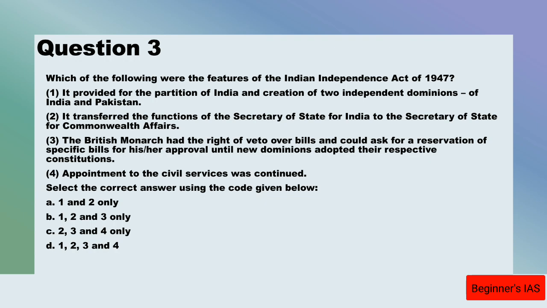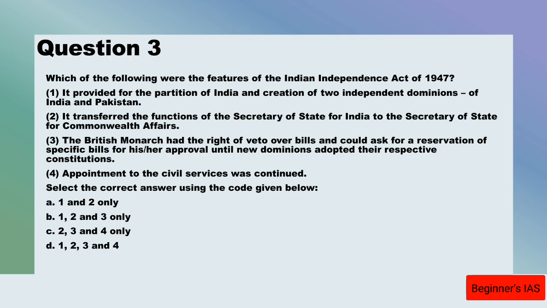Statement number 2: it transfers the functions of the Secretary of State to the Secretary of State for Commonwealth Affairs. Statement number 3: the British monarchy had the right to veto bills, and could ask for reservation of specific bills for his approval until the new dominions adopted their respective constitutions. And statement number 4: appointment to the civil services was continued. Which of the following statements is or are correct?